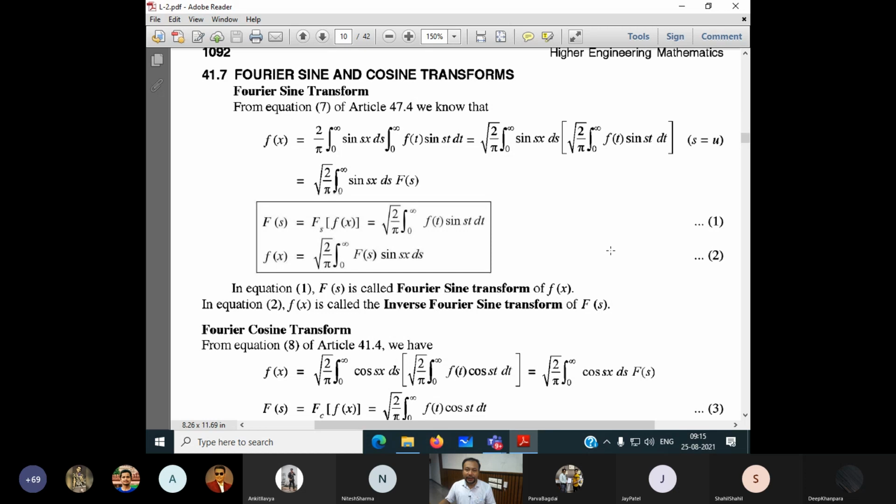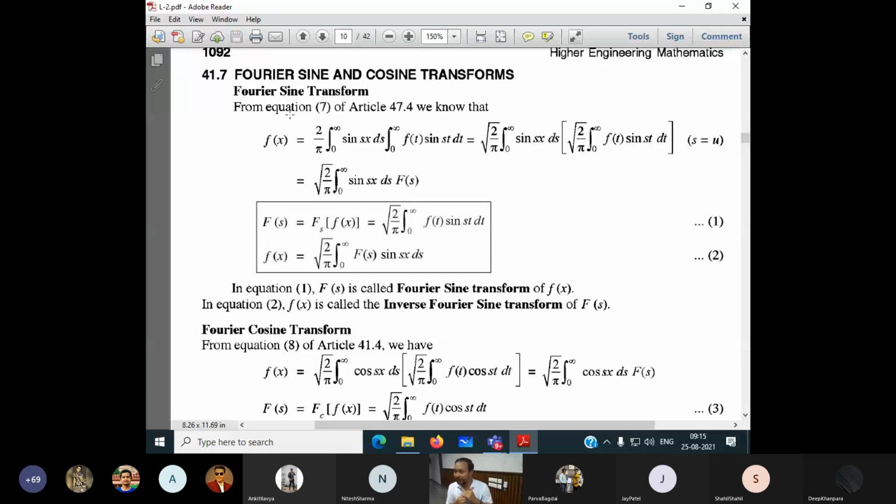Okay. Now, sine Fourier transform, cosine Fourier transform, and Fourier transform. All three are part of the Fourier transform. But we have them written specifically in separate forms, one in the form of sine and one in the form of cosine. These two come from the sine Fourier series and the cosine Fourier series.